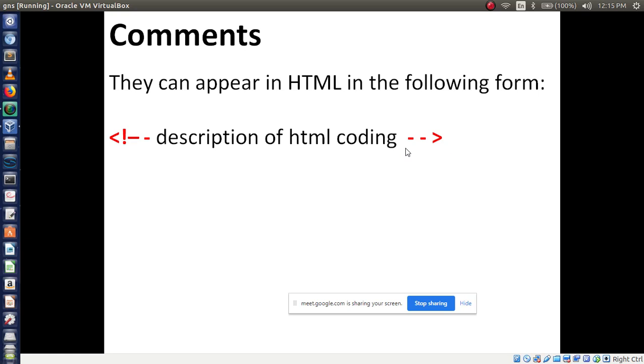Now angle bracket, then followed by exclamation, then two hyphens, then description of your code, then followed by two hyphens, then angle bracket. This is the syntax to use comments in HTML coding part, right?